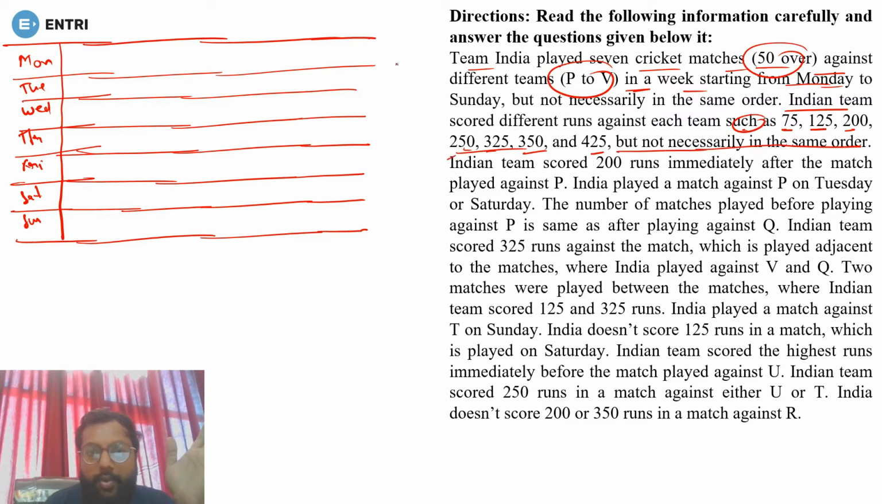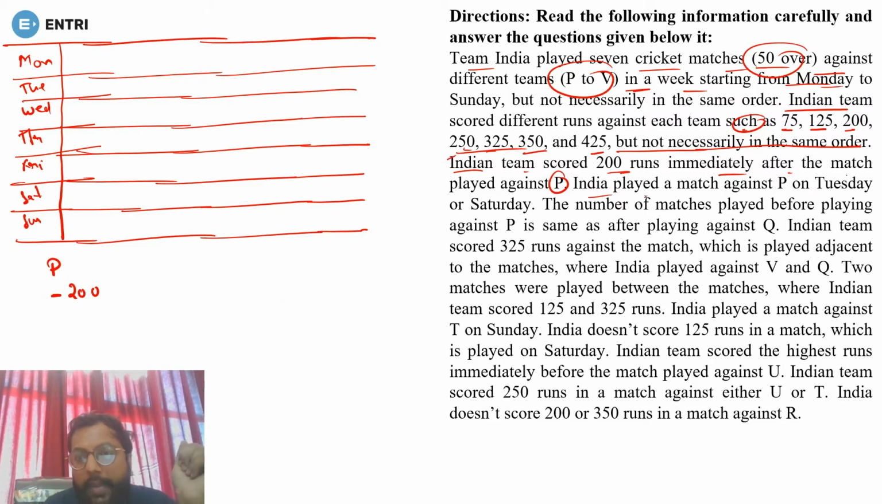Now this is the main point that is coming. India team scored 200 runs immediately after the match played against P. So India is scoring 200 just after the match they played with P. So just after P, whoever they are playing against, they will be scoring 200. Is it clear? Done.